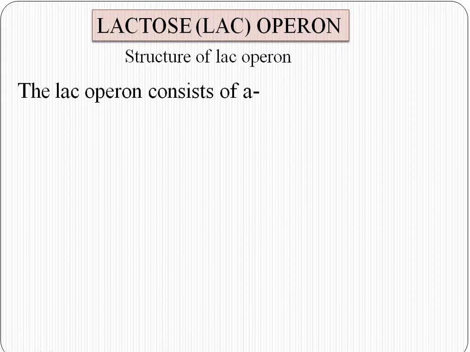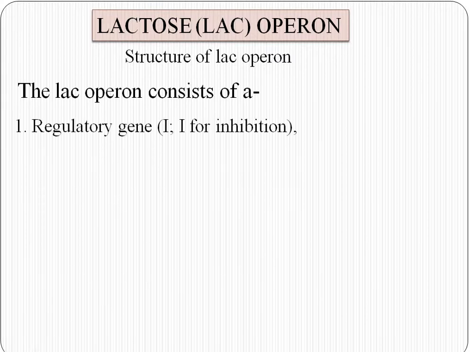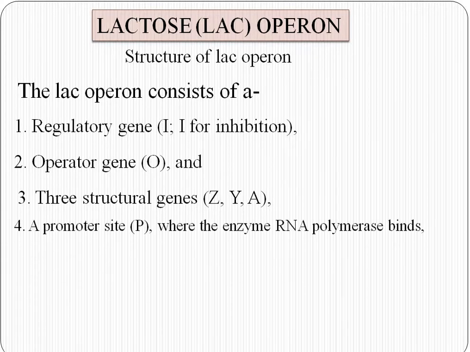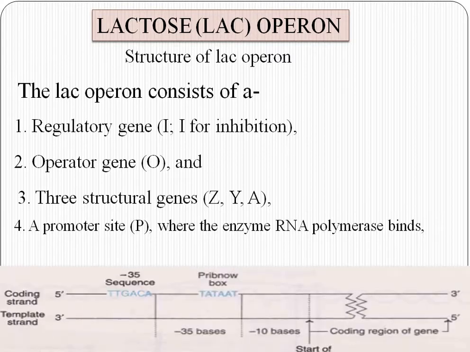The lac operon consists of a regulatory gene that is denoted as capital I for inhibition, an operator gene that is O, three structural genes Z, Y, and A, and a promoter site where the enzyme RNA polymerase binds.